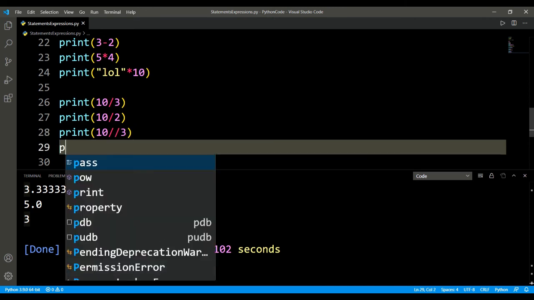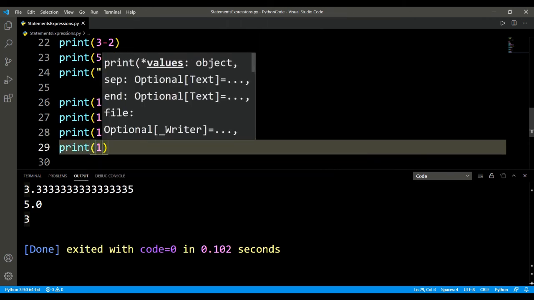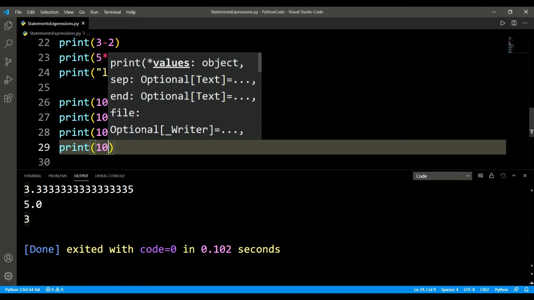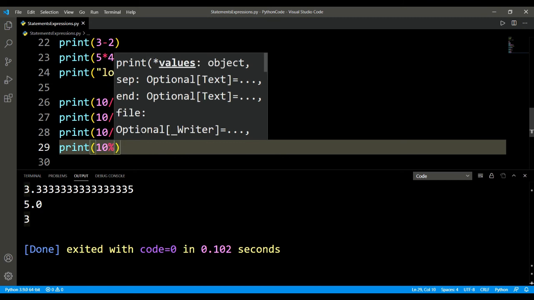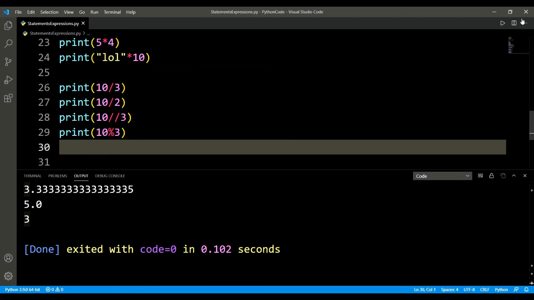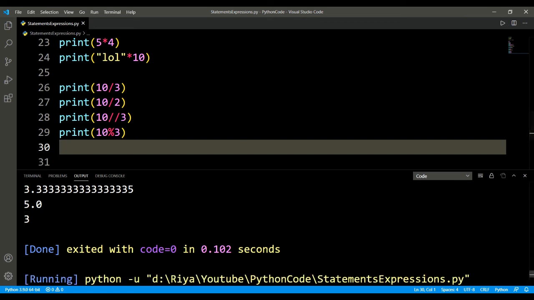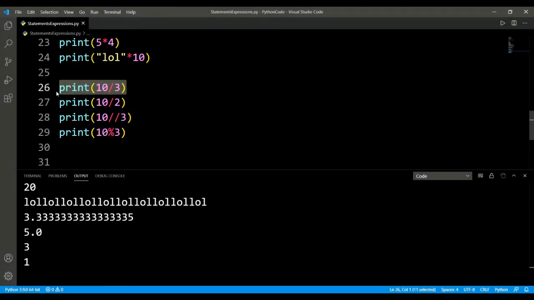I was talking about the modulus operator. It gives me the remainder of the division. This is the modulus operator, and this gives me the remainder. This is a division operator. It always returns a floating point object. This is a floor division operator, which always returns an integer object, that is the integral part of the quotient, right?